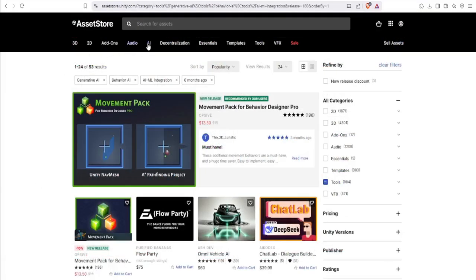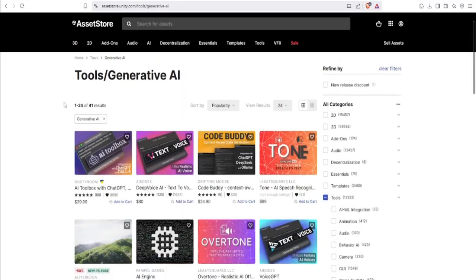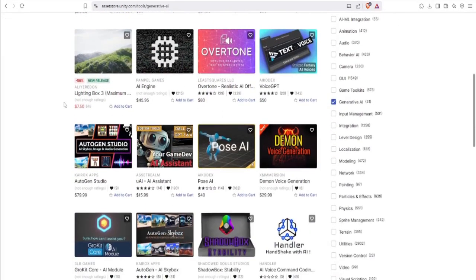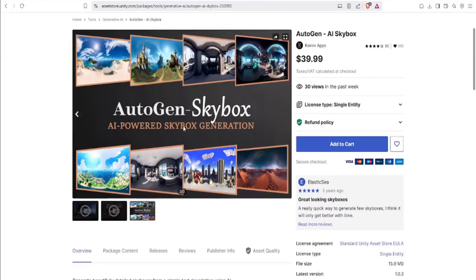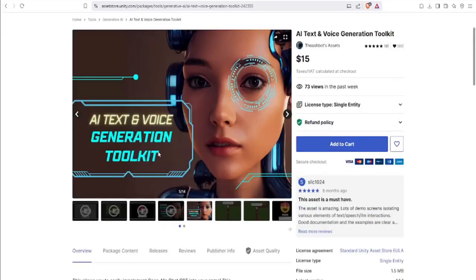If you have coding skills, developing AI-powered tools for game asset creation is another highly profitable venture. Instead of selling assets, you can create software that helps game developers generate them on their own. AI-driven texture generators, 3D model auto-creators, and animation tools are all in high demand. Developers are constantly searching for ways to automate and streamline asset creation, and if you can build a tool that makes their workflow easier, they will gladly pay for it. These tools can be sold as standalone software, plugins for game engines like Unity or Unreal, or even as subscription-based services.